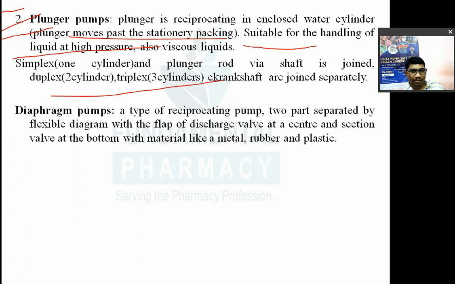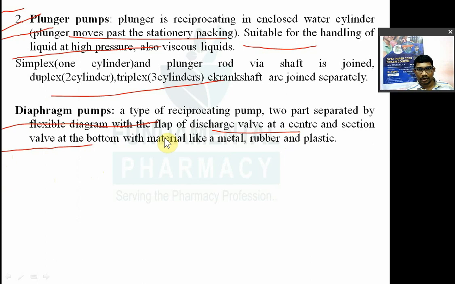Next is the diaphragm pump. It is again a type of reciprocating pump. Two parts are separated by a flexible diaphragm, with the flap of the discharge valve at the center, and the suction valve at the bottom.